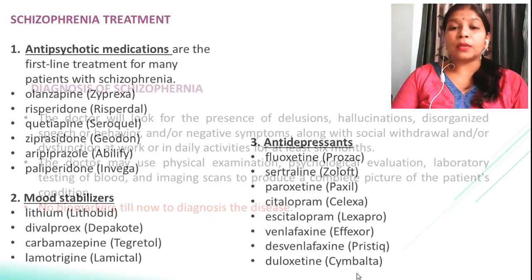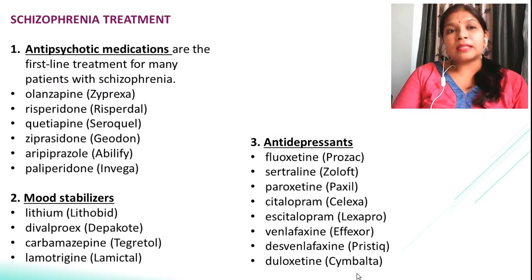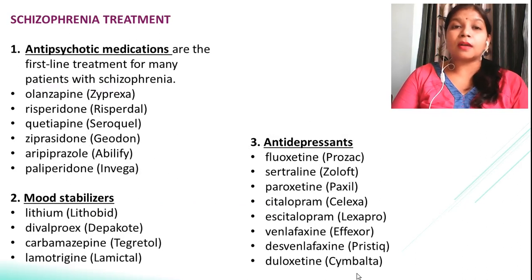Coming to the treatment, there are some medications which can be used for the treatment of schizophrenia, like antipsychotic medications, mood stabilizers and antidepressants. I have given here some of the medicines of these classes, along with their brand names, which are generally used for treating this disorder.